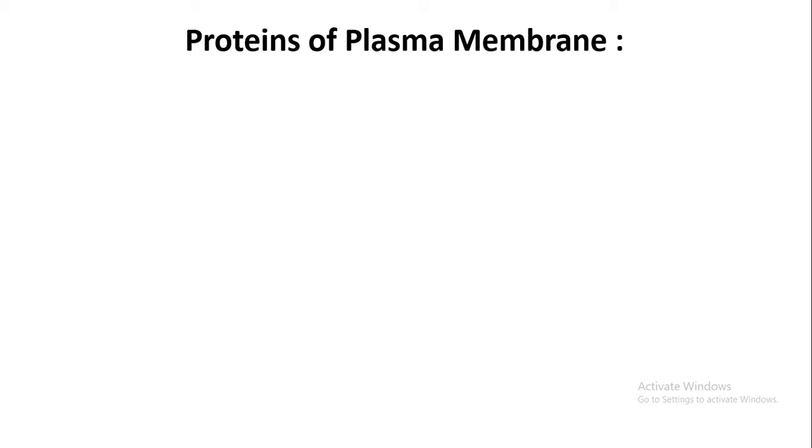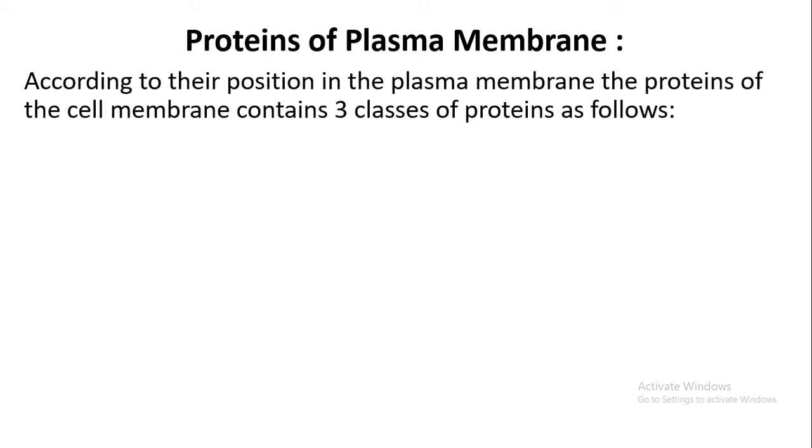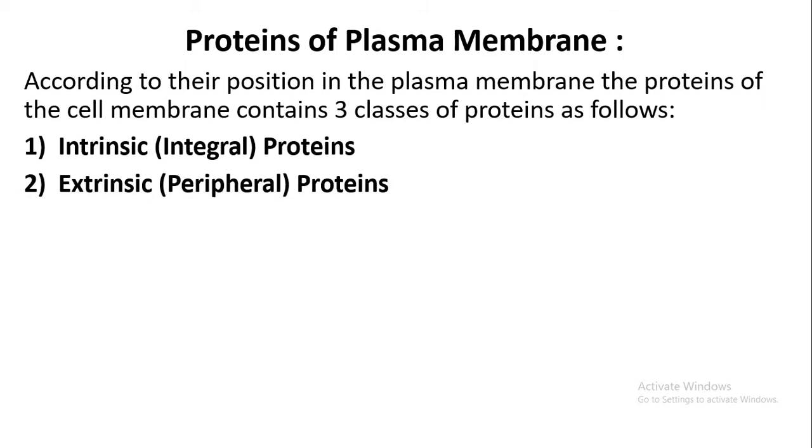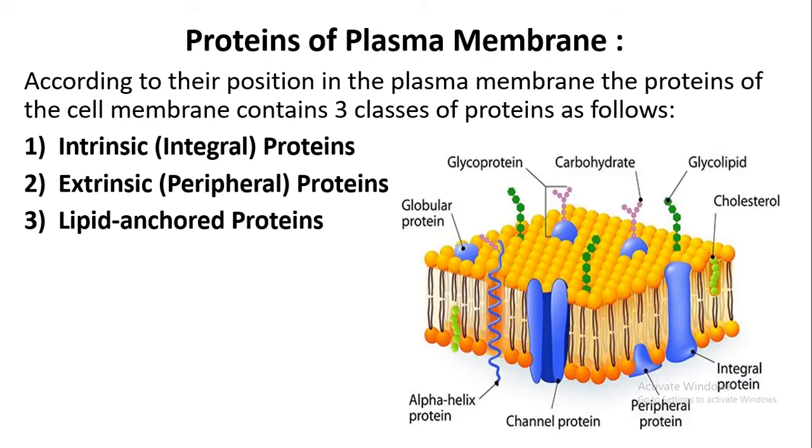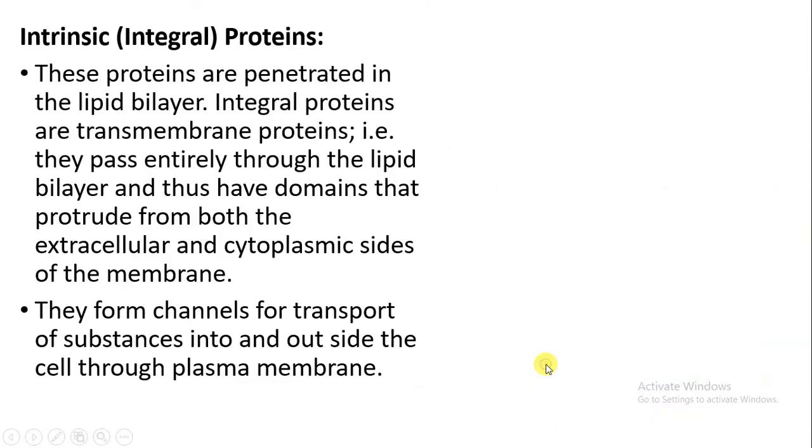Now we will talk about some of the proteins which are present on the plasma membrane. So according to the position in the plasma membrane, the proteins of the cell membrane are classified into three classes. First is intrinsic protein, or you can say integral protein. Second is extrinsic protein, or you can say peripheral protein. And the third is the lipid anchored proteins. So here you can see the diagram. Here this is the peripheral protein, or you can say the extrinsic protein, and this is the integral protein, or you can say the intrinsic protein.